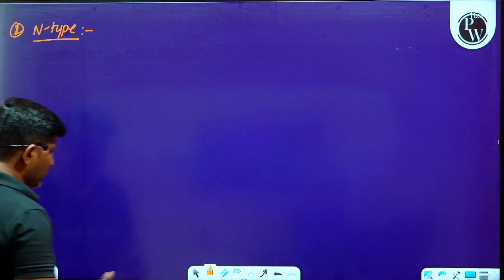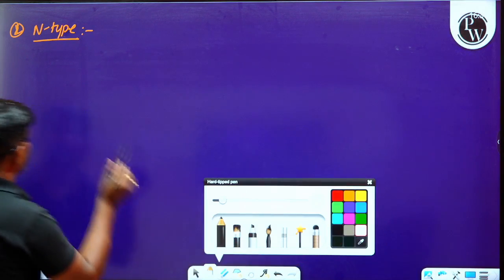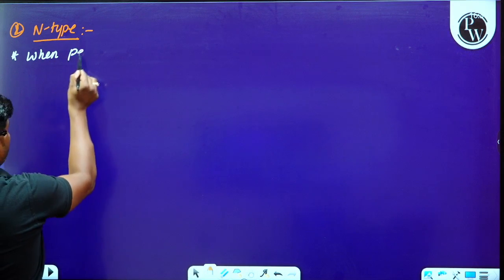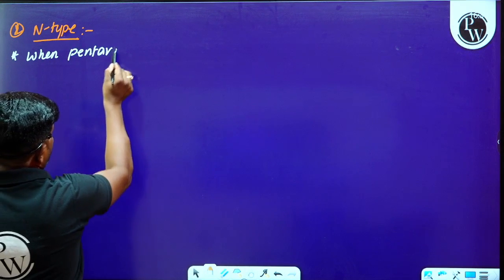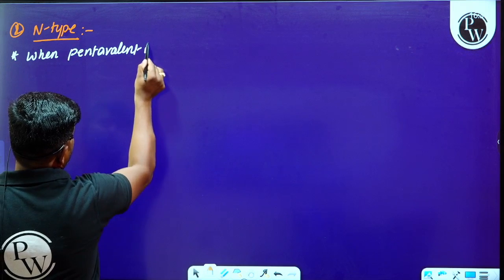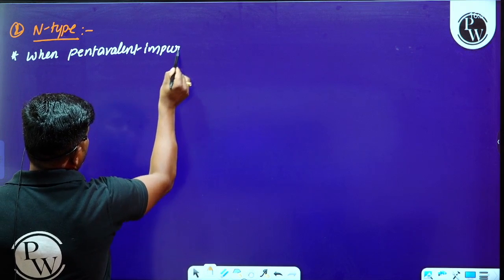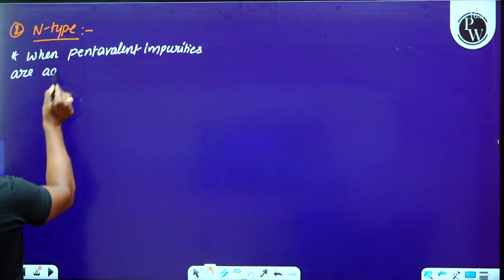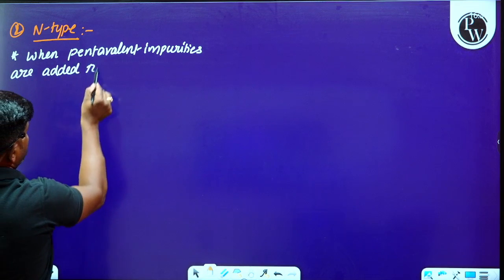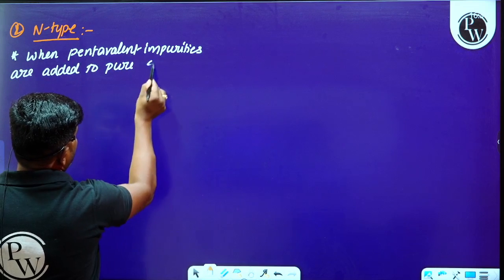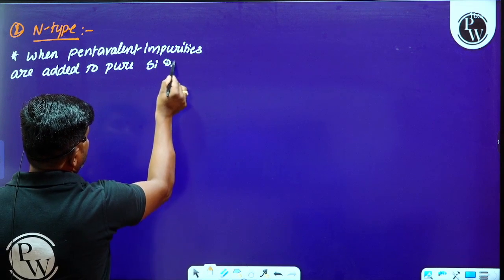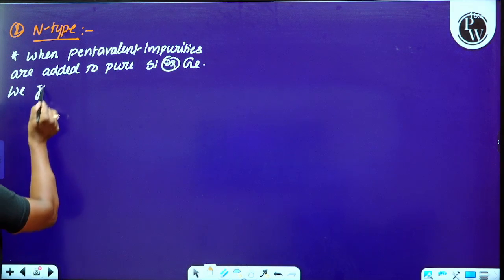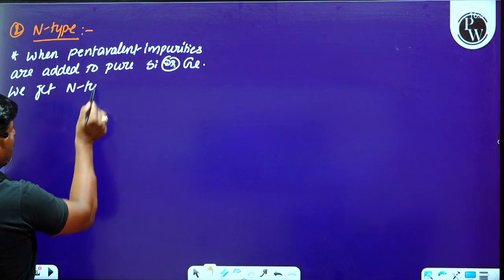Now have a look at the n-type semiconductor. When pentavalent impurities are added to pure silicon or germanium, we get an n-type semiconductor.